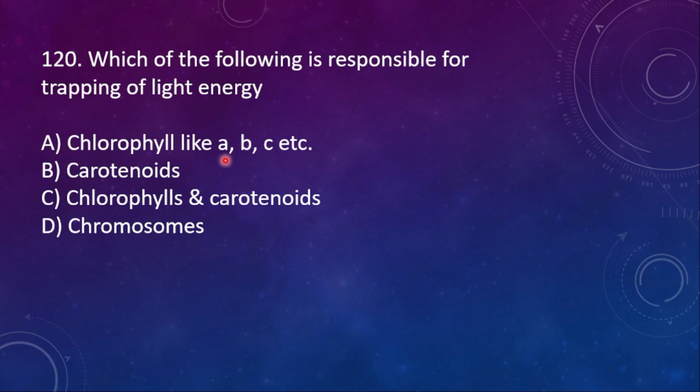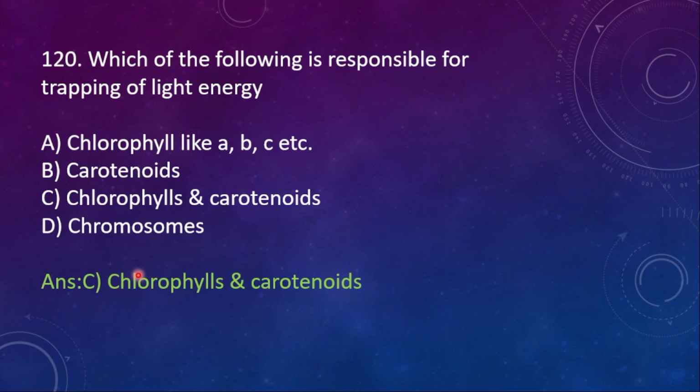120. Which of the following is responsible for trapping of light energy? Option A, chlorophyll like A, B, C, etc. B, carotenoids. C, chlorophylls and carotenoids. D, chromosomes. So here the right option is C, chlorophylls and carotenoids. Chlorophyll A is the main pigment which is helpful for the trapping of the light energy. Along with that, all the chlorophyll molecules and then carotenoids are responsible for what? Trapping of the light energy.